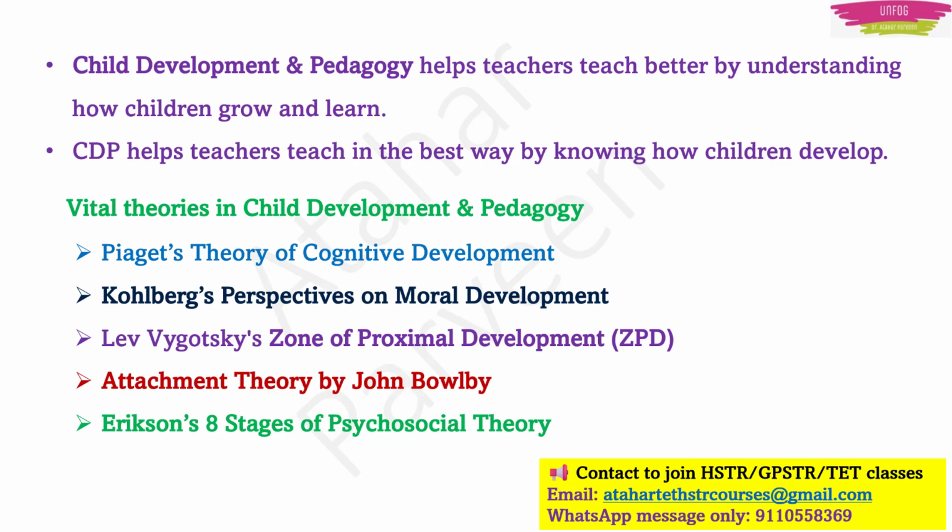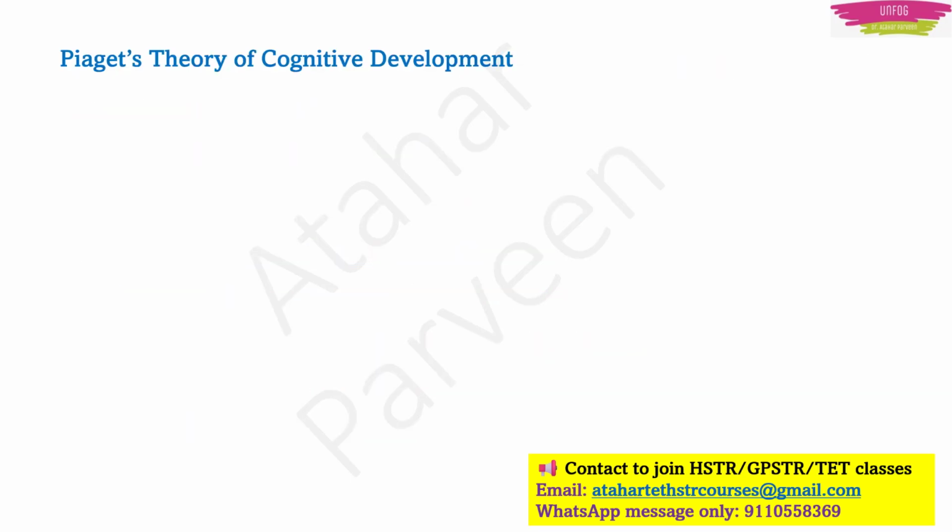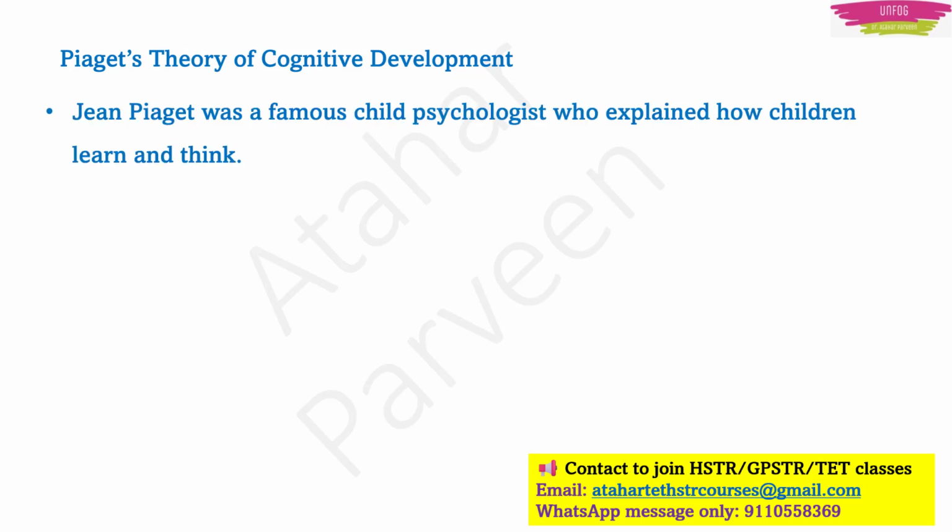Okay, so now let's start with Piaget's theory of cognitive development. See, actually this Jean Piaget was a famous child psychologist. He was the one who explained how children are learning and thinking. If we understand how they are learning and thinking, then teachers can teach them in an easy manner.